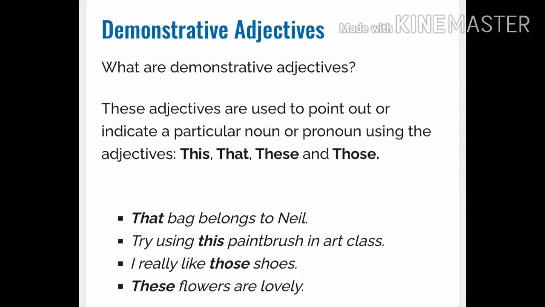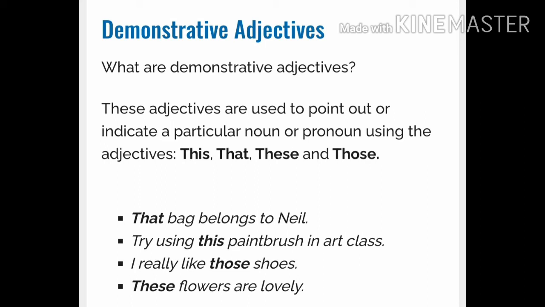A demonstrative adjective is used to point out a particular noun or pronoun. For example, that bag belonged to Neil. Here, that is a demonstrative adjective because it points out the noun, indicating the person's bag. So, that is the adjective used in this sentence.